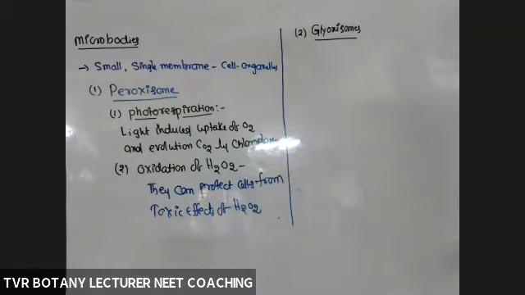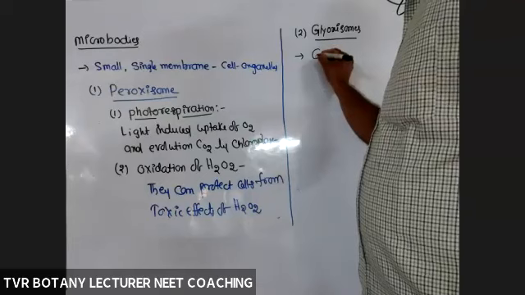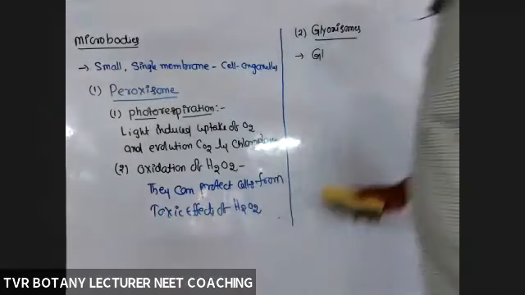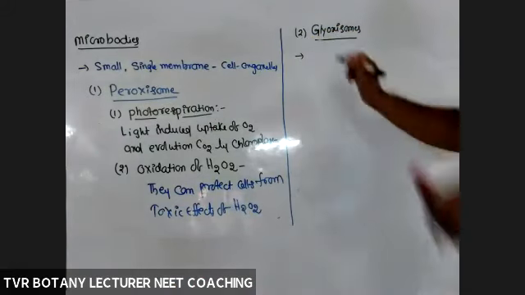They are spherical shaped cell organelles, and they are rich in enzymes.